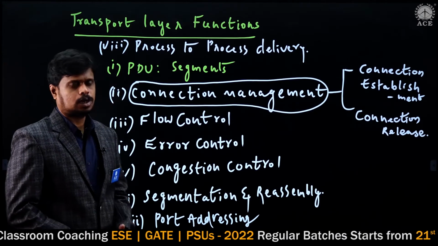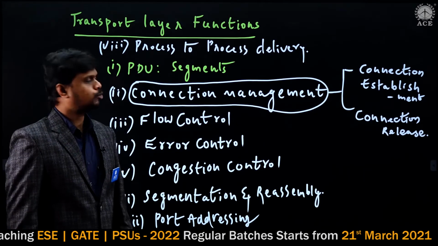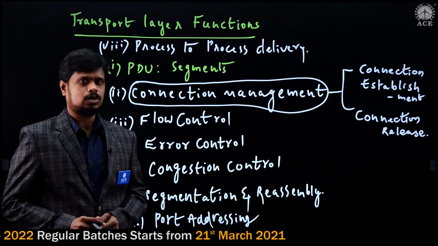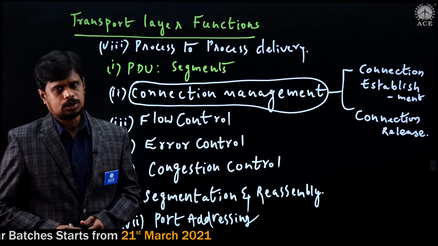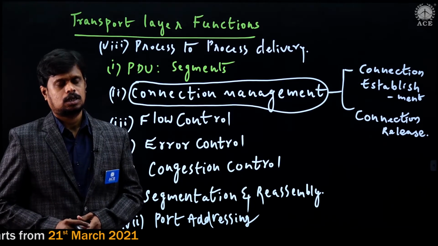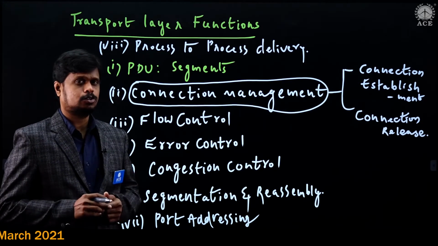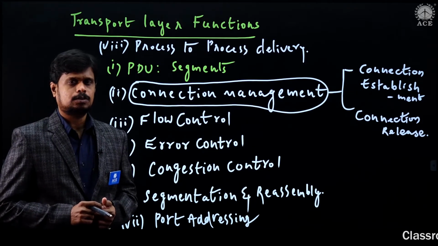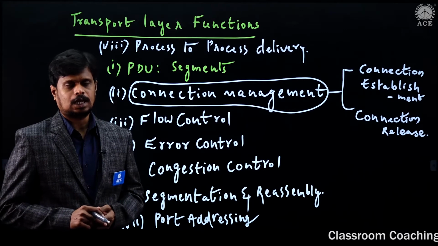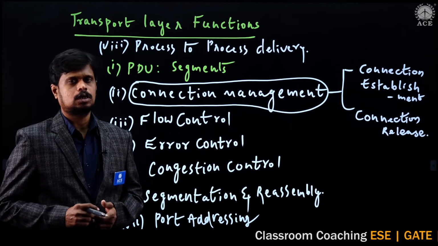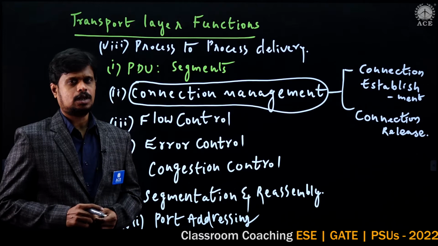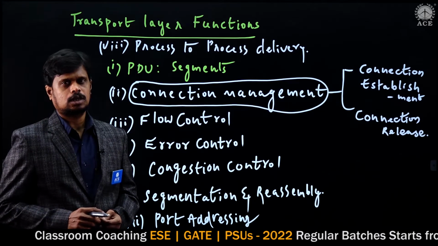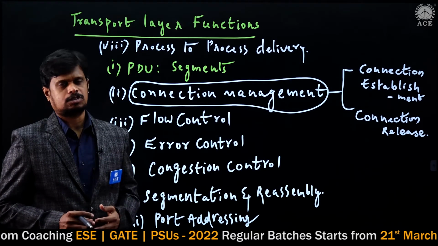So how is the transport layer performing this connection establishment and connection release? Or in other words, how is TCP performing this? Why TCP? Because TCP is a reliable connection oriented protocol. It means that if we want to make data transmission, first we need to establish the connection.